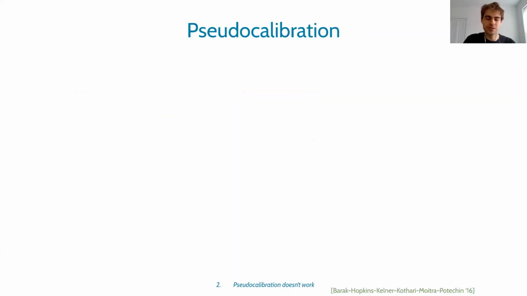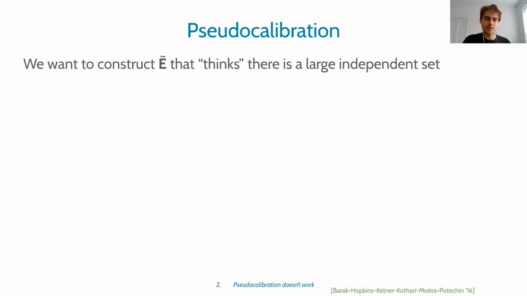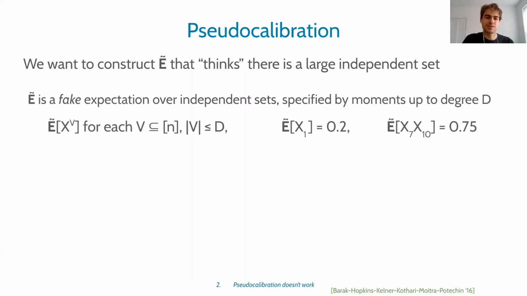Okay, so pseudo-calibration is defined in terms of the Fourier basis. I didn't tell you too much about how to construct tilde E, so let me tell you about it now. We want to construct this tilde E that thinks there is a large independent set. Tilde E is really just a collection of real numbers. Similarly to how in a linear program, the dual solution or primal solution is just specified by a bunch of real numbers, we need to specify those real numbers.